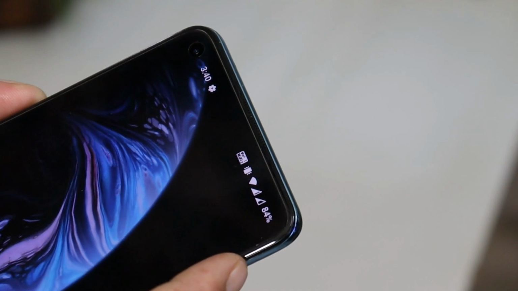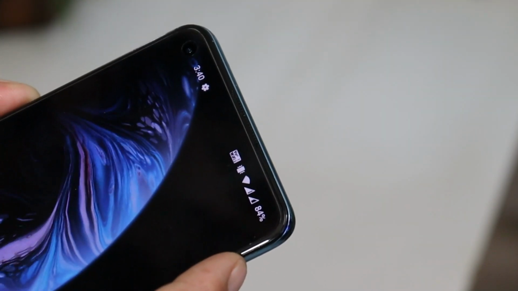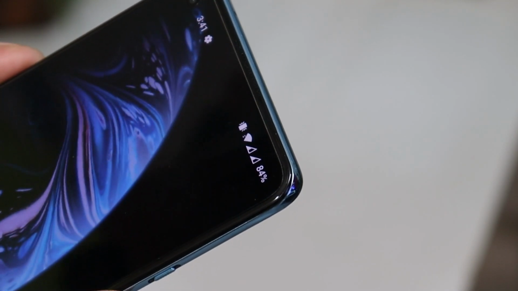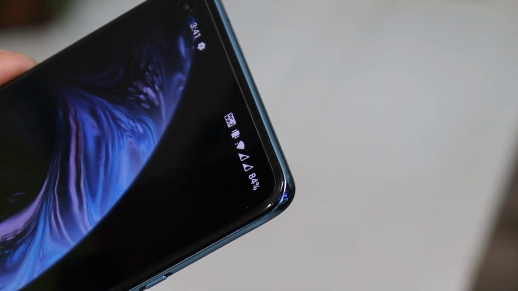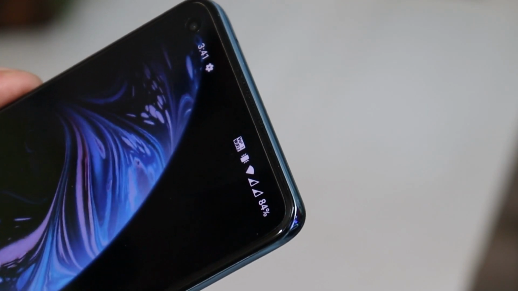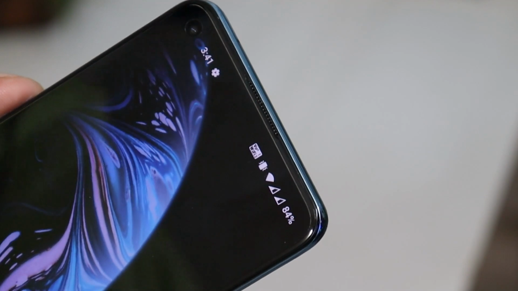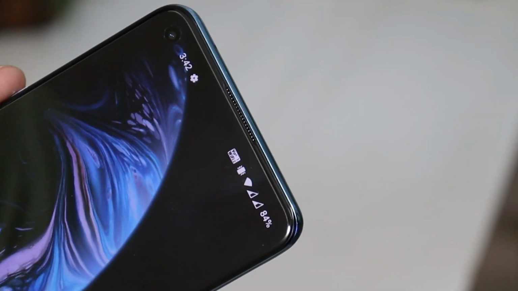One is related to Wi-Fi calling. So right now you can see Wi-Fi calling is enabled on my OnePlus 9. Most of the time this Wi-Fi calling feature doesn't work on one or the other SIM card. I've also tried these two SIM cards on my OnePlus 8 series, but on that device I don't find any kind of issues related to Wi-Fi calling. It's the only issue on my OnePlus 9.